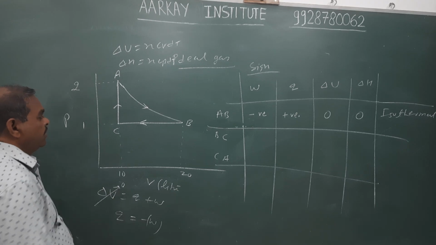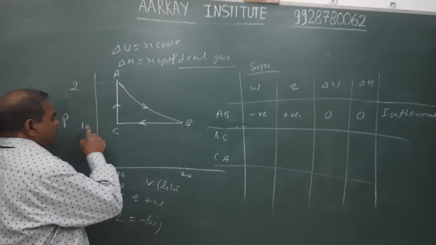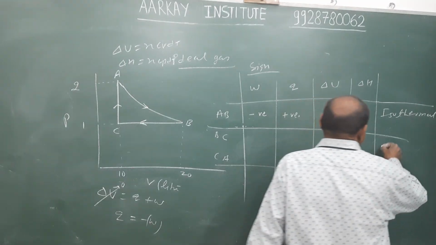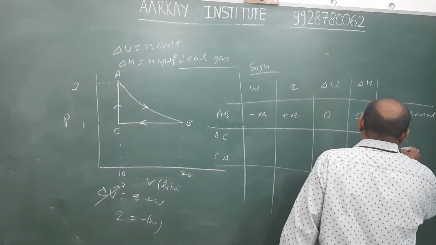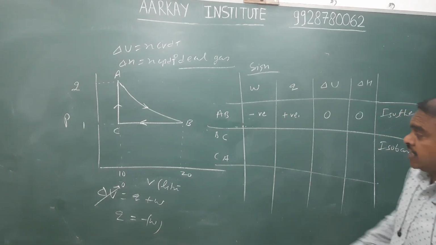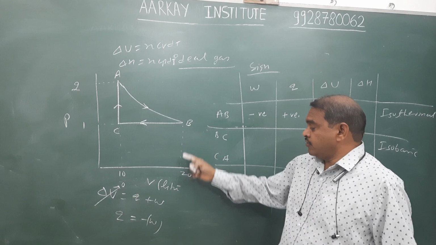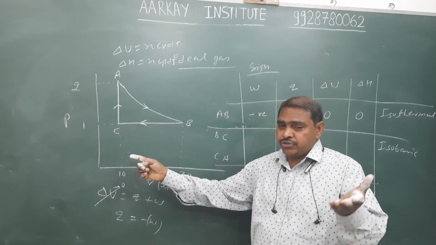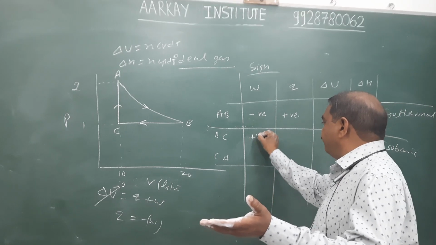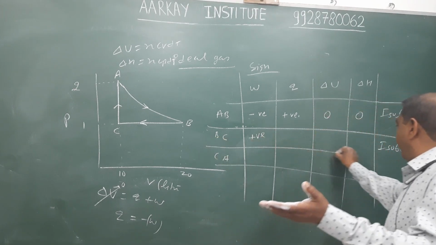Similarly, in the BC process, what is the name of the BC process? It is an isobaric process. क्या है? आइसोबारिक. Pressure remains constant. Isobaric process. In the isobaric process, compression takes place, because the volume of the gas is reduced, and hence the sign of work is positive. In compression, the sign of work is positive.